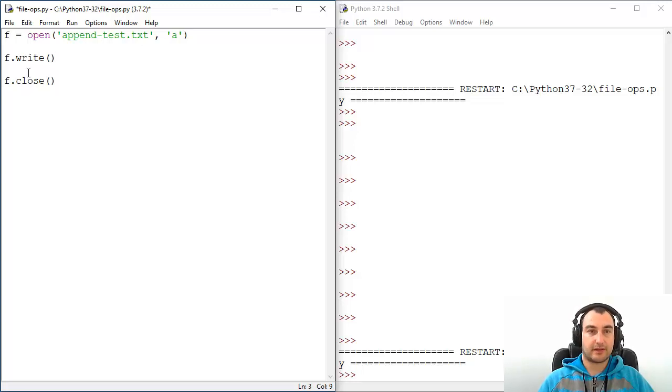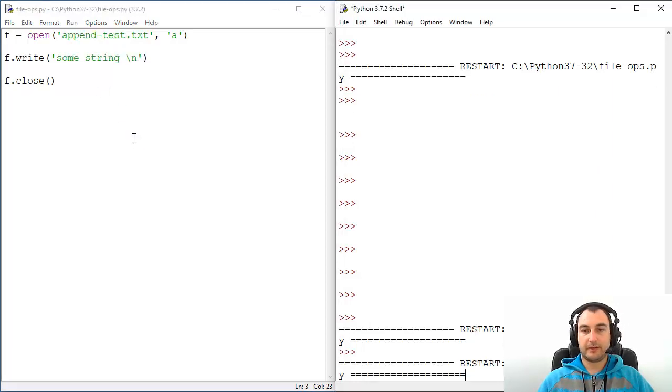You will use just write, so you don't put append here, just write, and based on the mode Python will do the job for you. We'll pass some string here, and because there will be multiple lines, you will just put here slash and n.